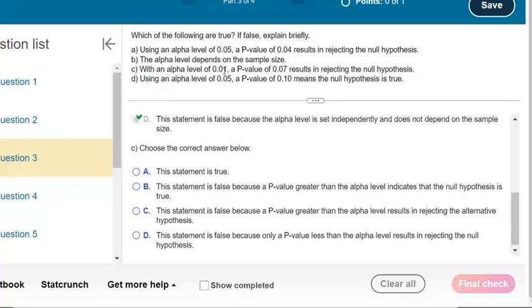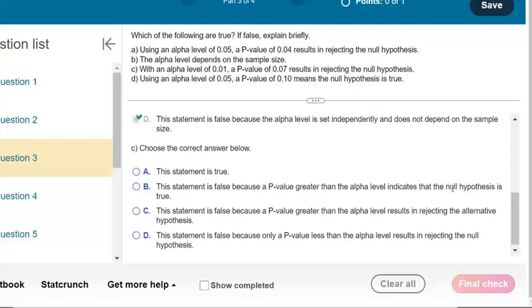With an alpha of 0.01, a p-value of 0.07 results in rejecting. That's false. The p-value needs to be less than the alpha. The probability of getting this data, assuming the null hypothesis is true, is 0.07. They said their threshold for changing medication is 0.01, so this doesn't pass their threshold. We don't change anything. We stay with the null hypothesis. It's false because the p-value is greater than the alpha.